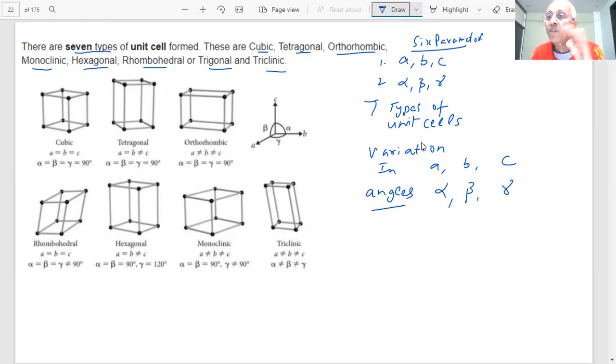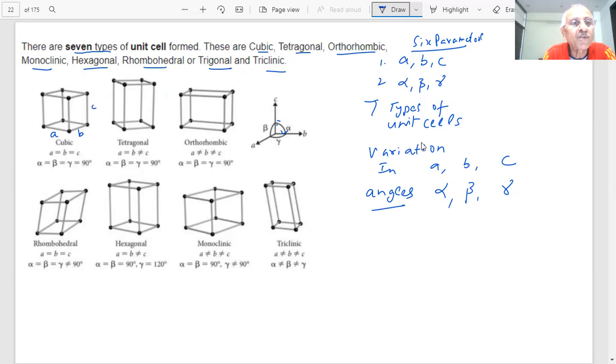Therefore, student, there will be variation in the 3 edges. If all of these are equal, then it is the same unit cell. There has to be variation, student. And we have shown cubic. What is cubic? Here this is my A, this is my B, this is C. The three are equal, and the three angles alpha, beta, gamma are 90 degrees. Where are those three angles? We have told you 1, 2, and 3: alpha, beta, and gamma. Opposite to A is the alpha angle, opposite to B the beta angle, opposite to C the gamma angle, to remember.